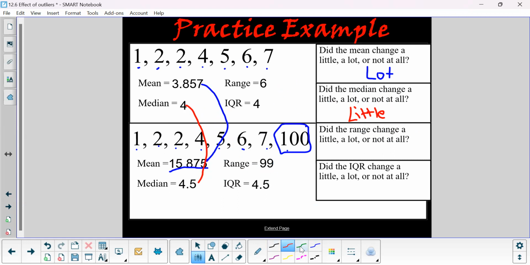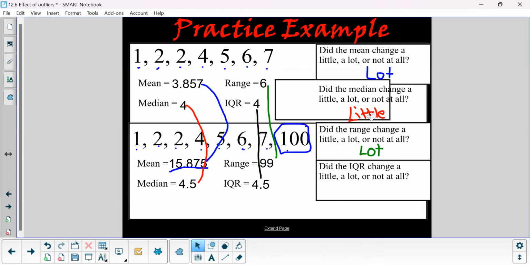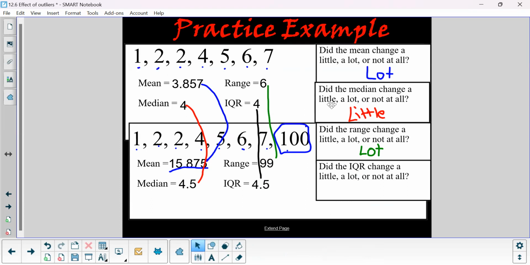The range went from 6 to 99. So I think it's safe to say the range changed a lot. And then if we look at the IQR, we can see that it went from 4 to 4.5. And watch how efficient and lazy I'm going to be here. Oh, shoot, I moved the box instead of moving the words. We can just copy and paste it right down there.